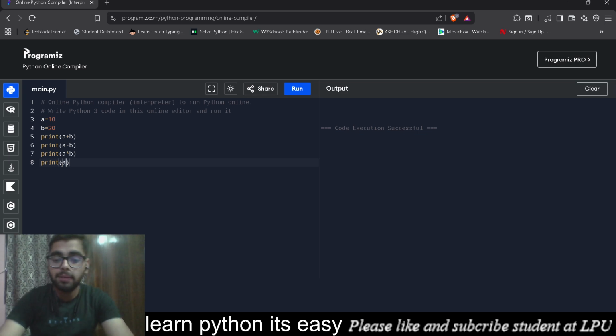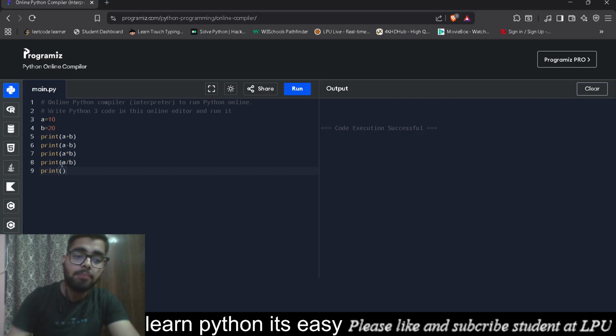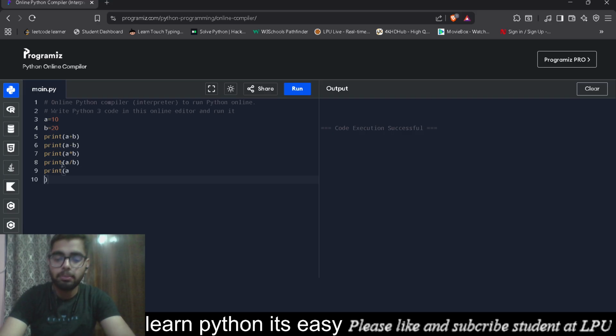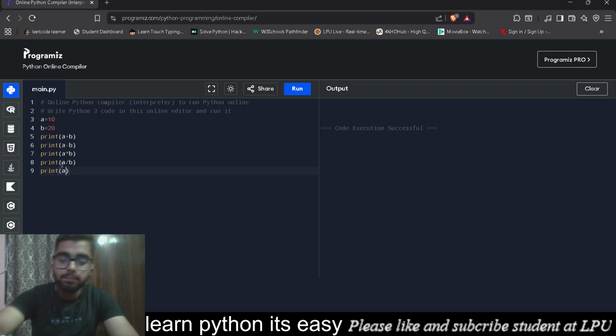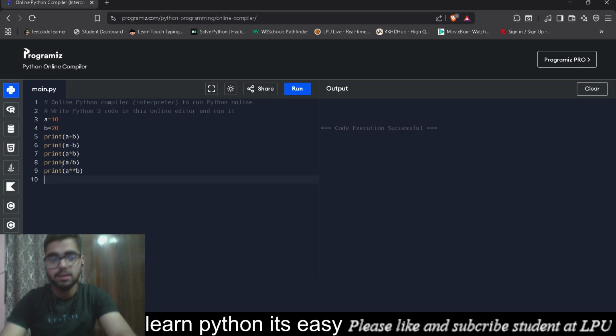For division, we will be writing a slash b, not the percentage sign. And for the power of a to b, we will be writing a double asterisk b. And for floor division, we will be writing print a percentage b.